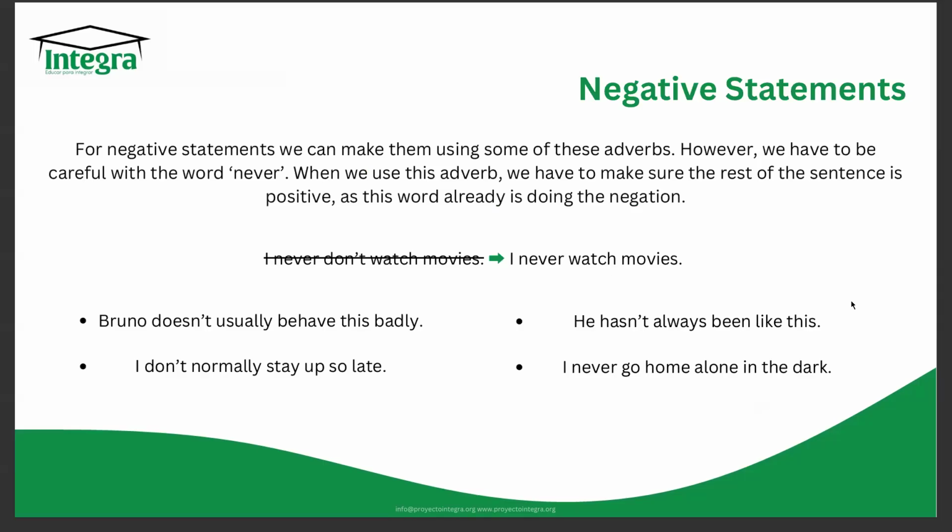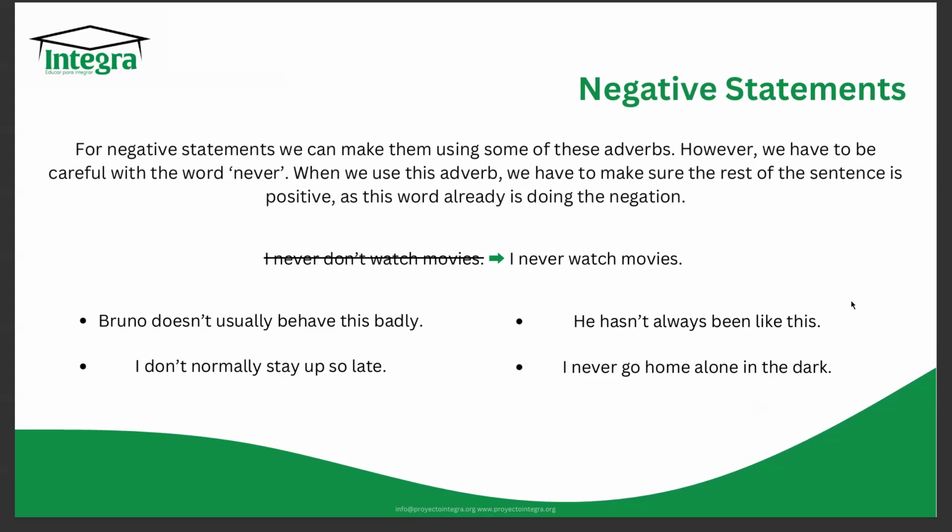Now, as usual, we can make negative statements with these adverbs. So how do we do that? We can use all of them or most of them to make negative statements. But we have to be careful with one, and that is with the word never.